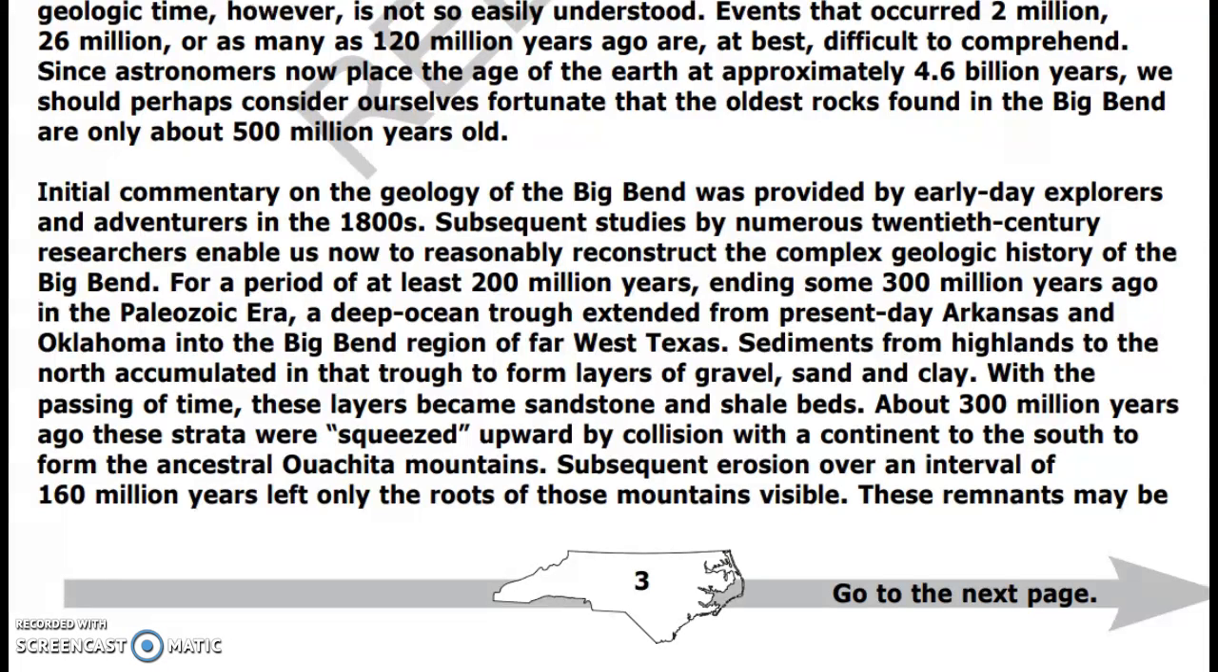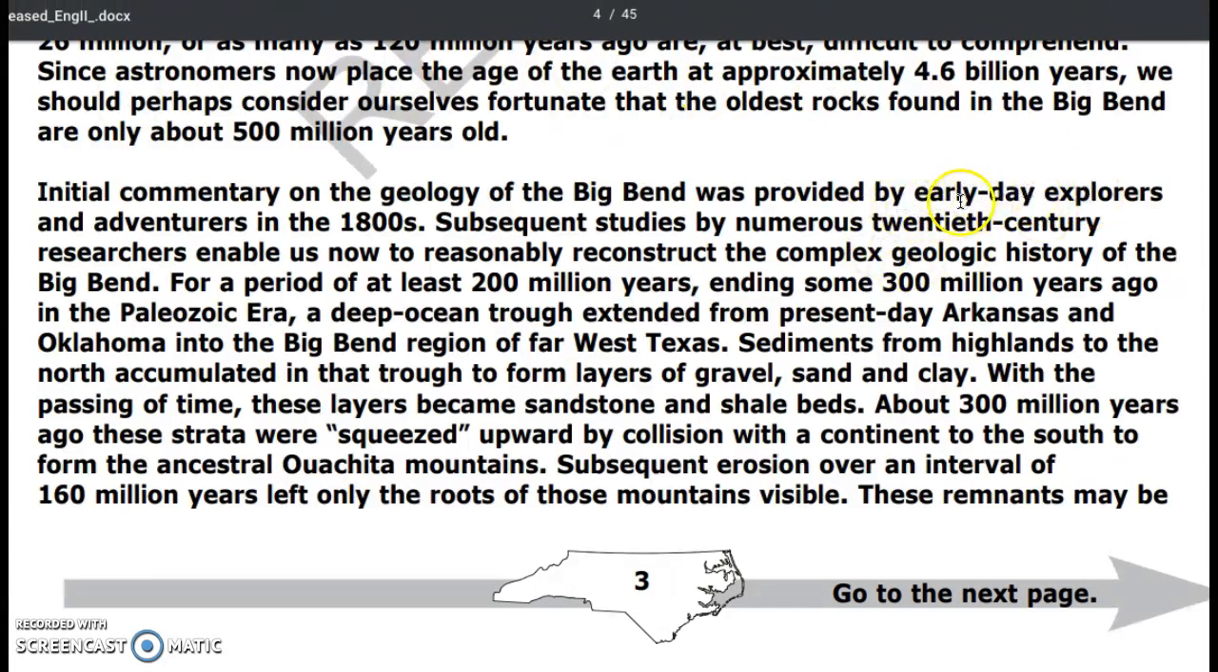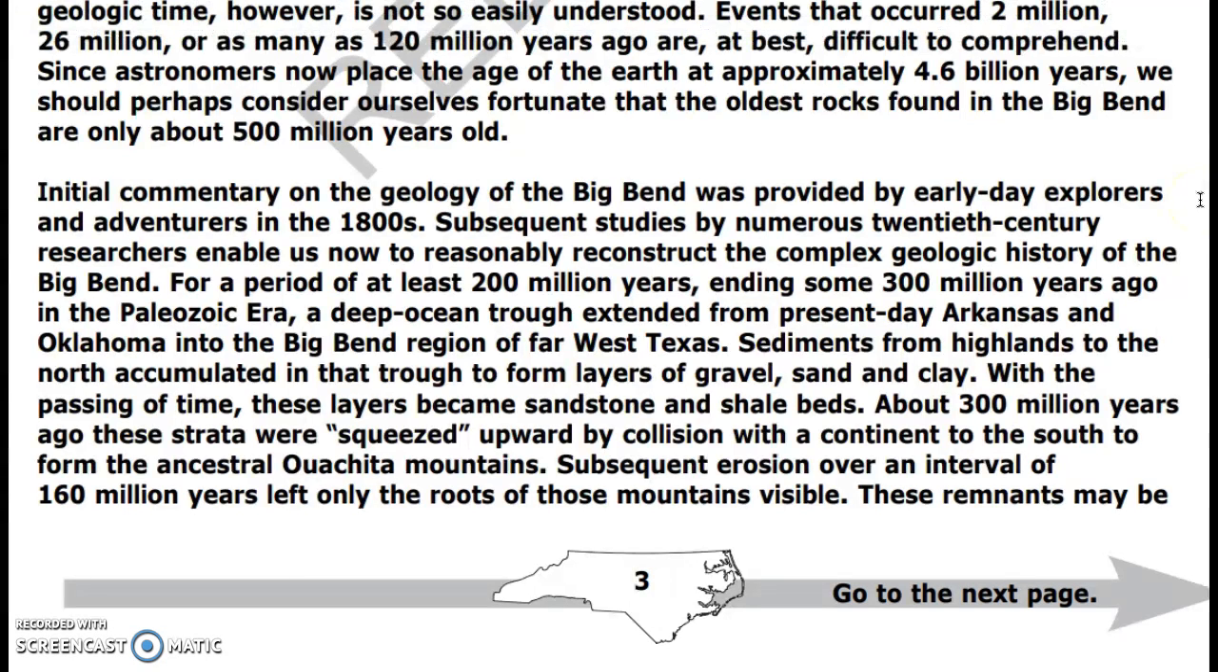the Big Bend. All right, so one thing I can infer from looking at these two sentences is that not too many people went to the Big Bend, at least for research, before the 1800s. And the reason why I can infer that is because it calls the explorers and adventurers of the 1800s early day. So the words early day imply or suggest that these were some of the earliest people to go there. So from that I can infer that there probably weren't too many people there before the 1800s. That's an example of an inference that I can draw from these two sentences here.